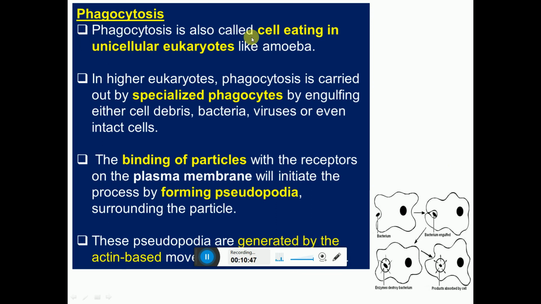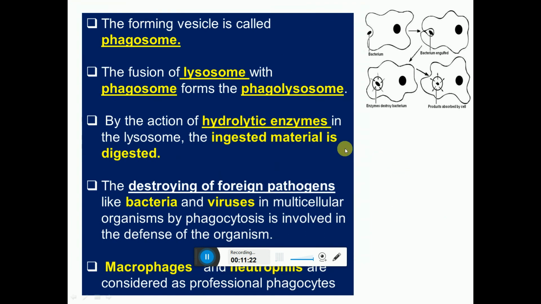Phagocytosis is also called cell eating in unicellular eukaryotes like amoeba. In higher eukaryotes, phagocytosis is carried out by specialized phagocytes by engulfing cell debris, bacteria, viruses, even intact cells. Binding of the particle with the receptor on the plasma membrane will initiate the process of forming pseudopodia that surround the particle. These pseudopodia are generated by actin based proteins. You can see the formation of the vesicle. The forming vesicle is called the phagosome.